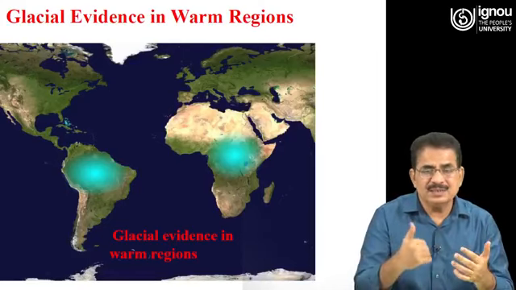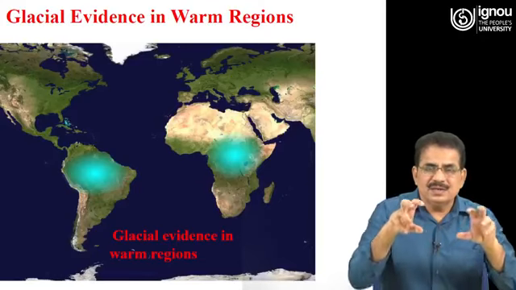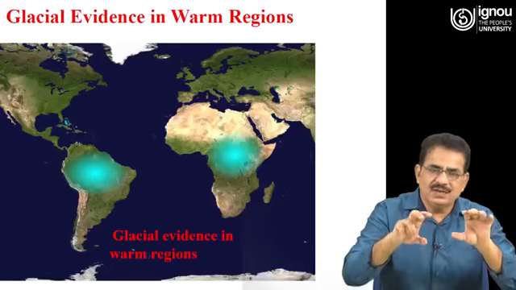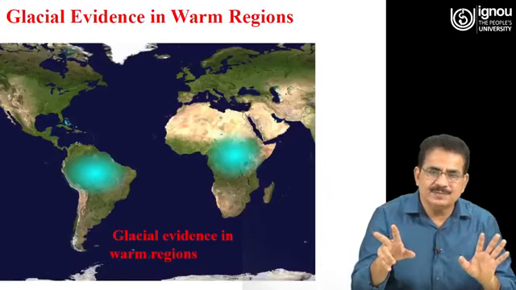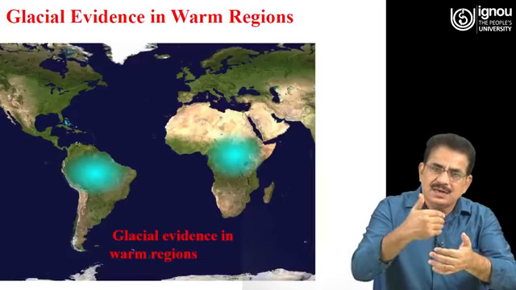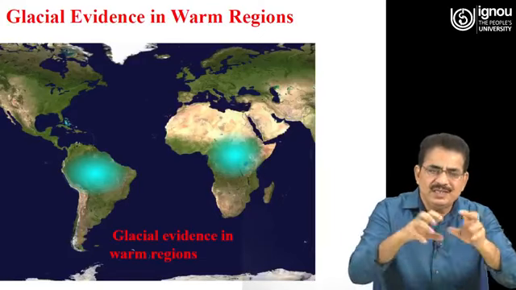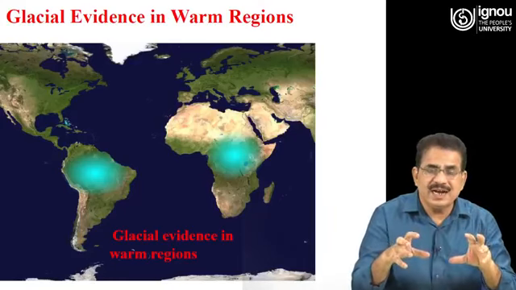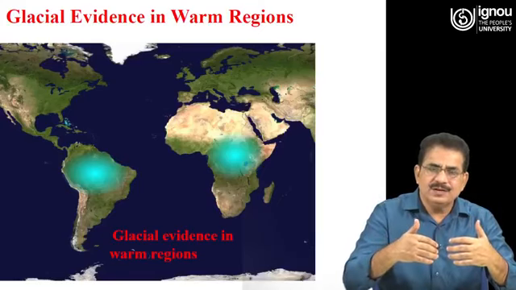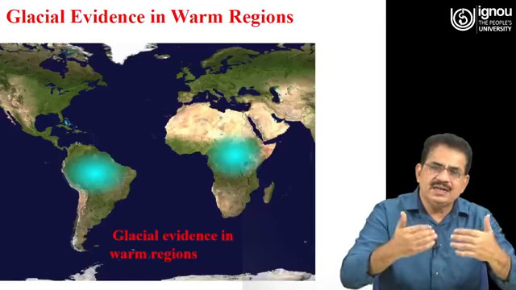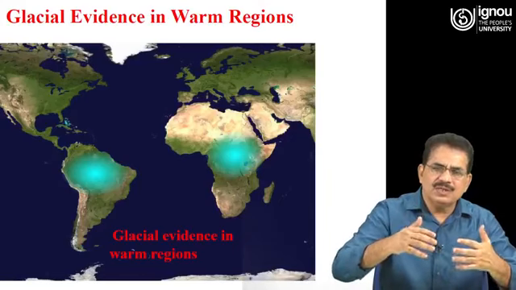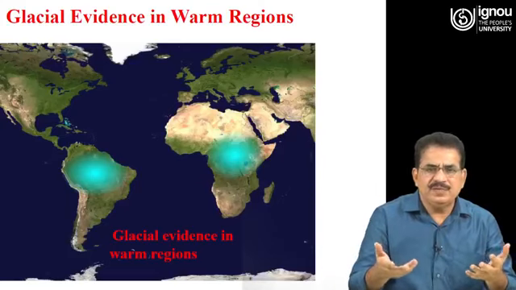So, this indicates that the present position of these continents was not there in earlier times. Because glacial striations were found in these regions, it suggests that these continents were in a colder region, somewhat near the South Pole, and they have drifted to the current location over a period of time.